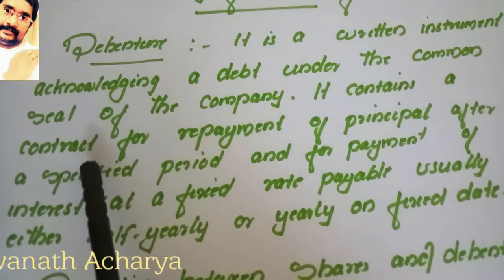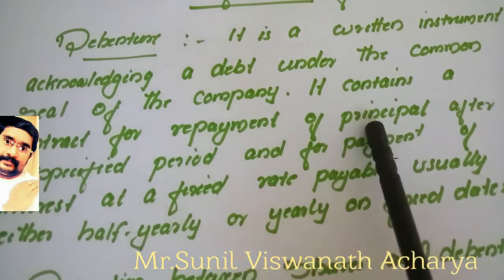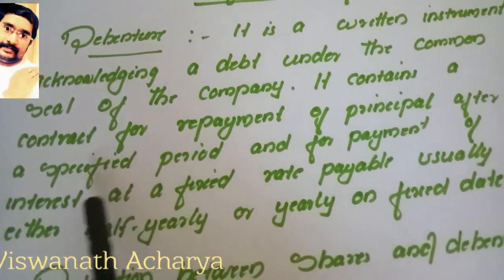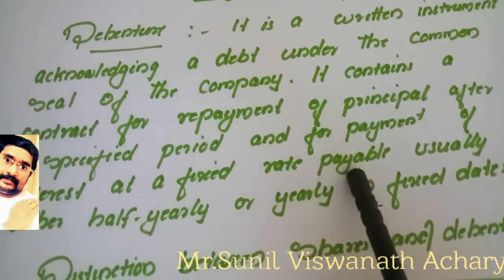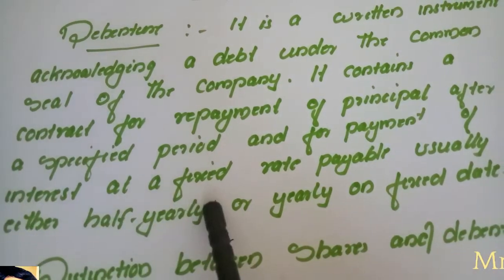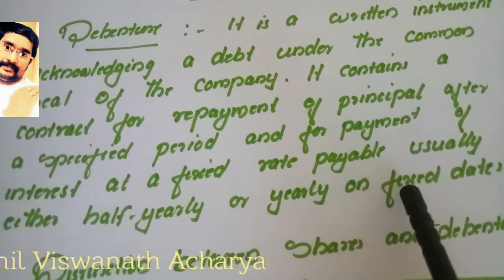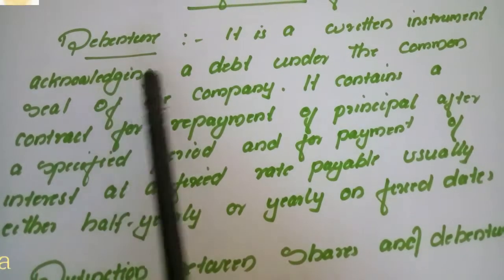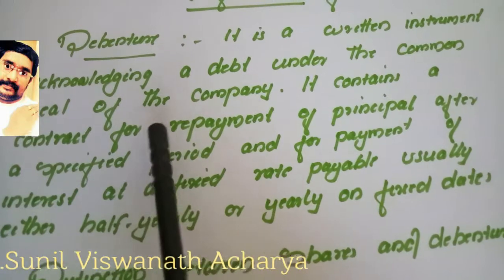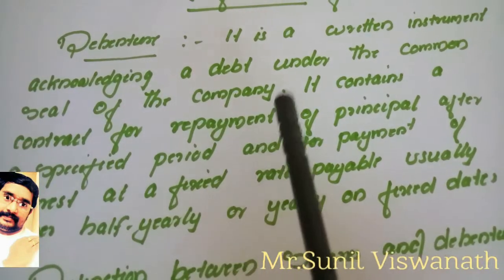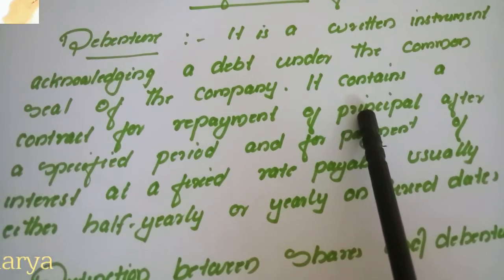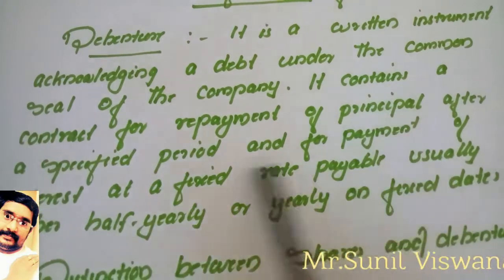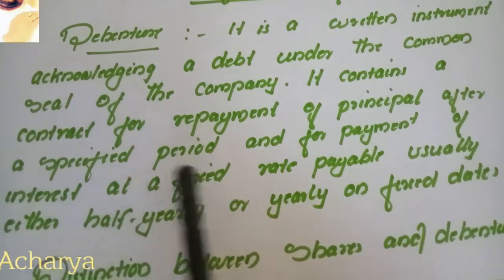It contains a contract for repayment of the principal amount after a specific period and for payment of interest at a fixed rate, payable usually either half yearly or yearly on fixed dates. So remember, in this written acknowledgement of debt, they will mention when they will repay the principal amount, which should be after a specific period, and along with the principal amount, they have to pay a fixed rate of interest.